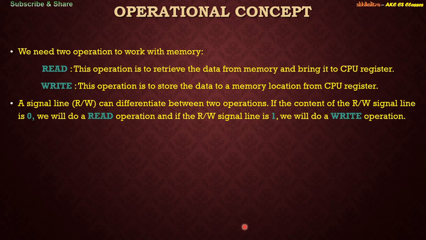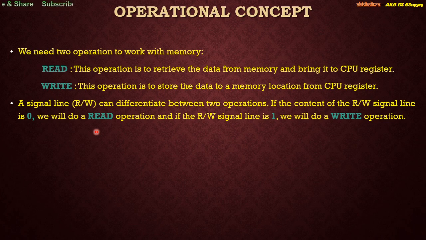For this, we should have a provision to distinguish between a read signal and a write signal. For that, we are using a read write signal, R by W. If the R by W signal is equal to 0, that means we want to perform a read operation.